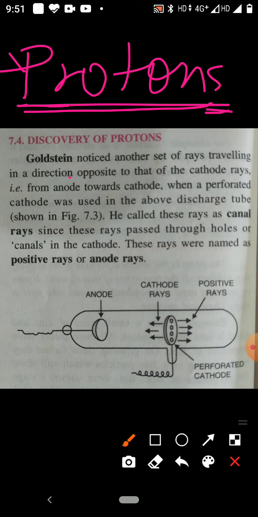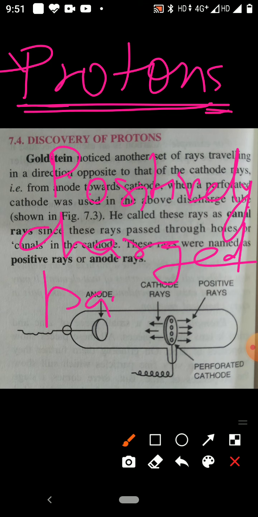If one negatively charged particle was discovered from the atom, there must be positively charged particles, because negative and positive charged particles join together to become neutral. So when the electron was a negatively charged particle, it was clear that inside the atom there must be a positively charged particle.